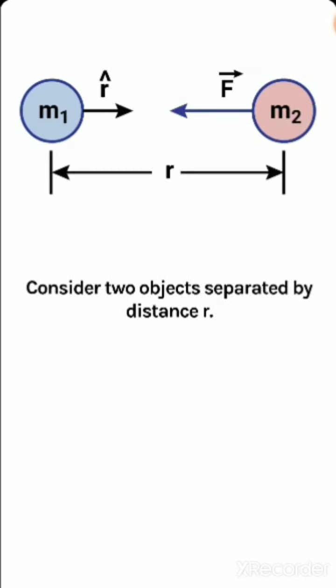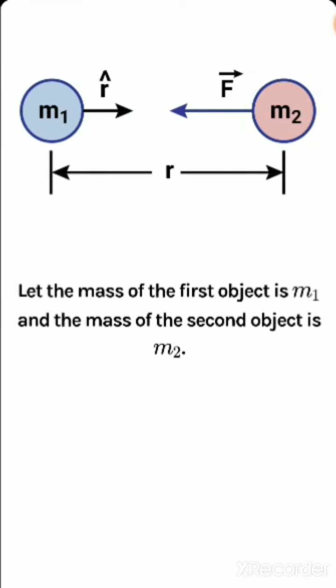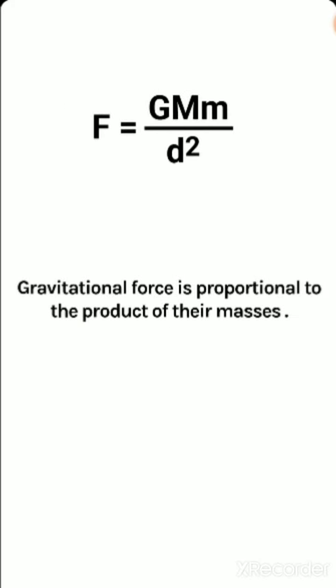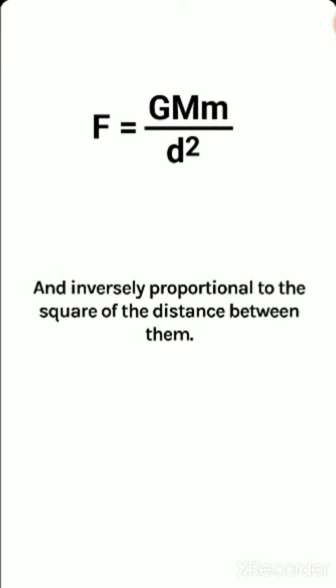Consider two objects separated by distance r and having masses m1 and m2 respectively. Let the mass of the first object be m1 and the mass of the second object be m2. Then gravitational force is proportional to the product of their masses, that is capital M into small m, and inversely proportional to the square of the distance between them, that is d square.